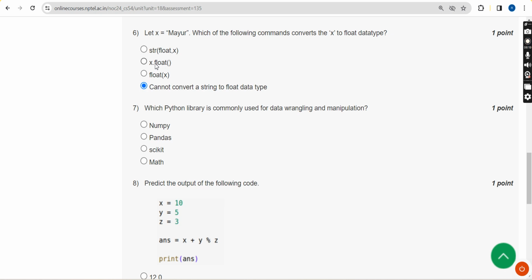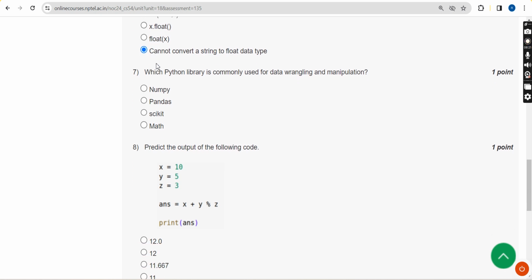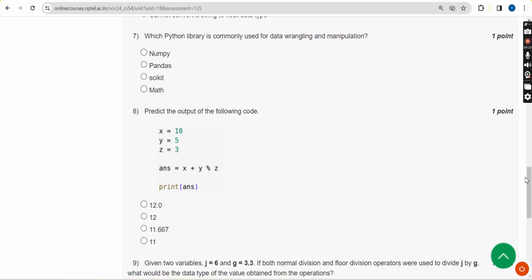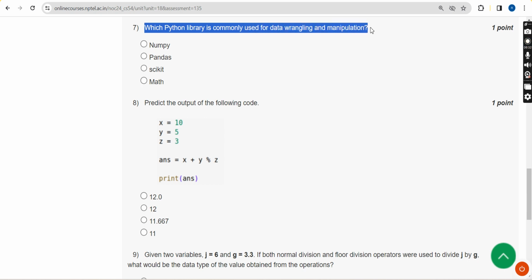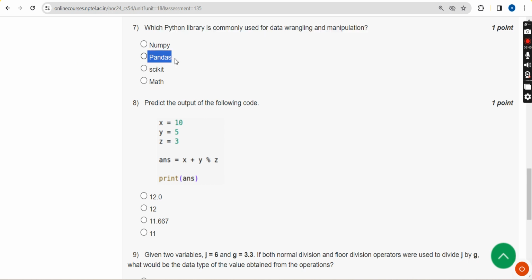Next, moving on to the seventh question. Seventh one, which Python library is commonly used for data wrangling and manipulation? So for seventh question, the answer is option, second option, guys, pandas. Pandas. Next, moving on to the eighth one,